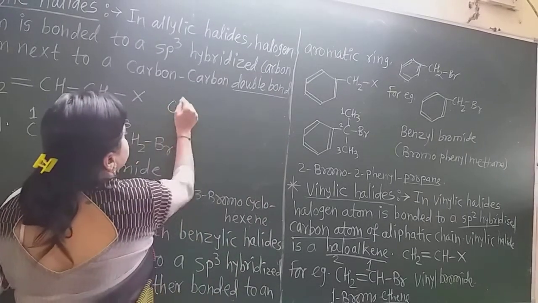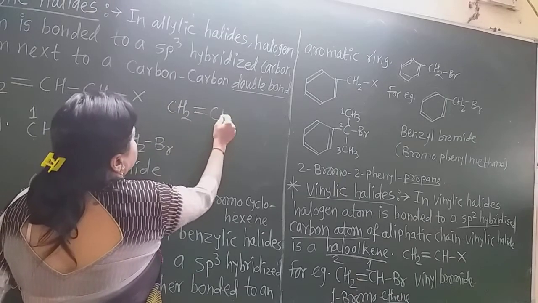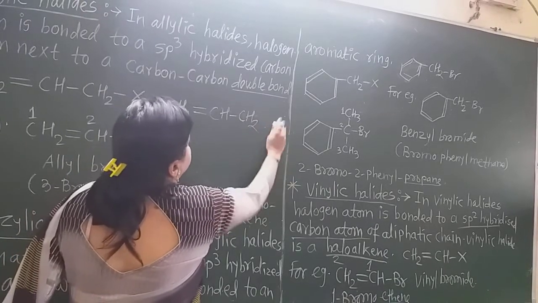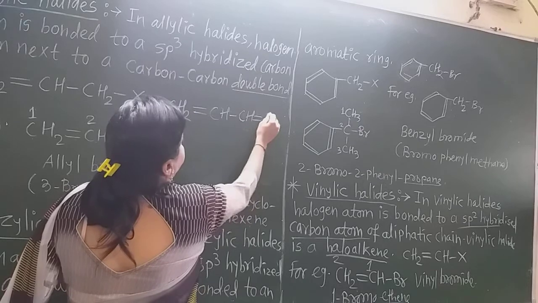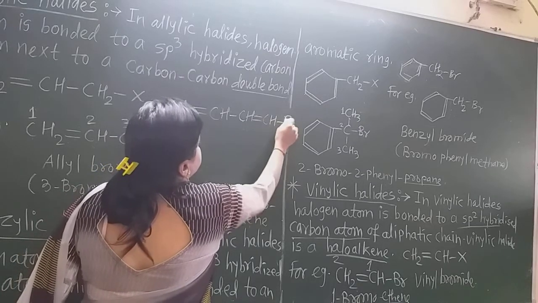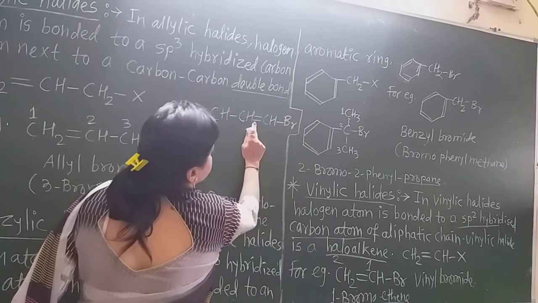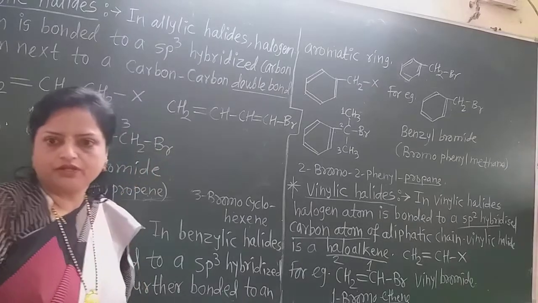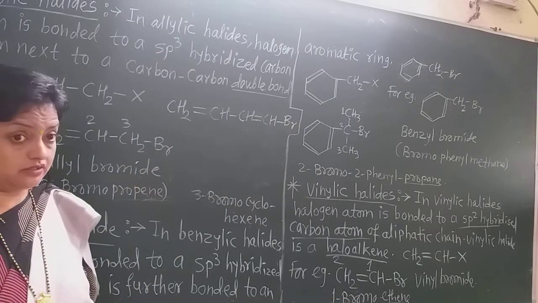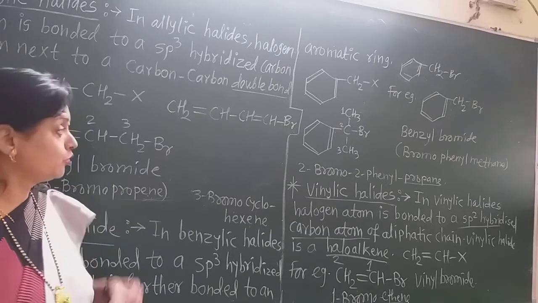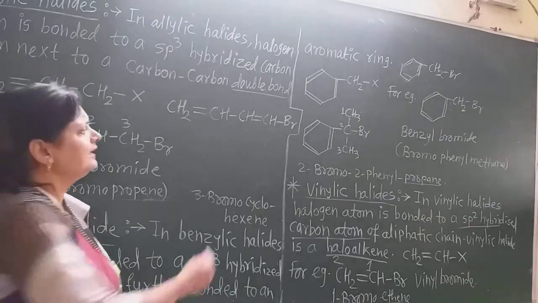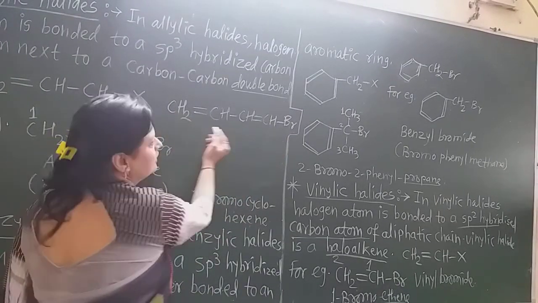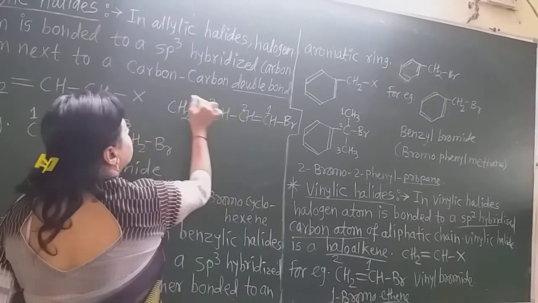Suppose such a situation is there. Always write the halogen attached to the carbon directly bonded to the double bond. Then from which side do we number, left or right? Definitely right, because here the double bond is also there, and bromine. Though here is a double bond, here is not a halogen. So 1, 2, 3, 4.